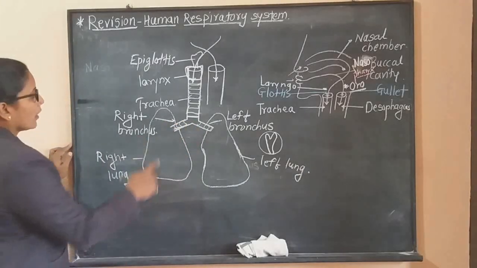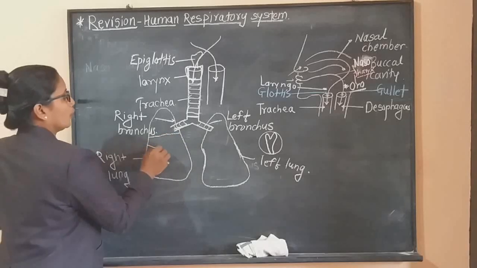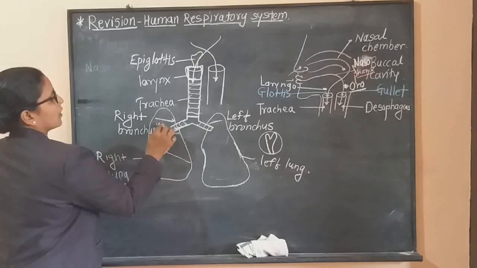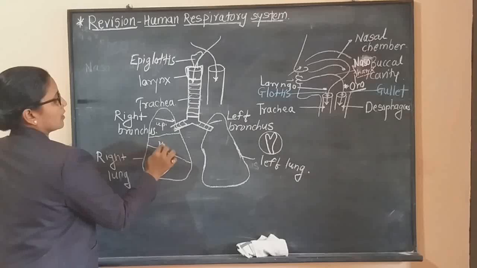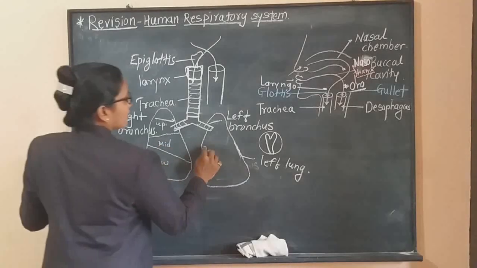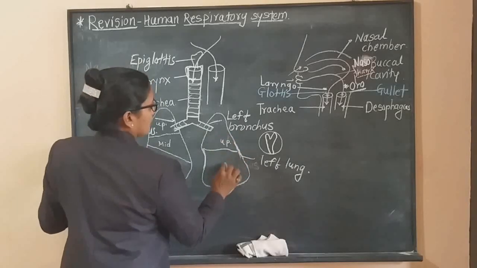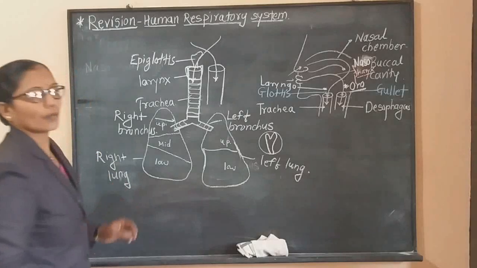Internally, the right lung is divided into three lobes. This is the upper lobe, this is the middle lobe, and this is the lower lobe. And the left lung is divided into only two lobes. This is the upper one, this is the lower one.